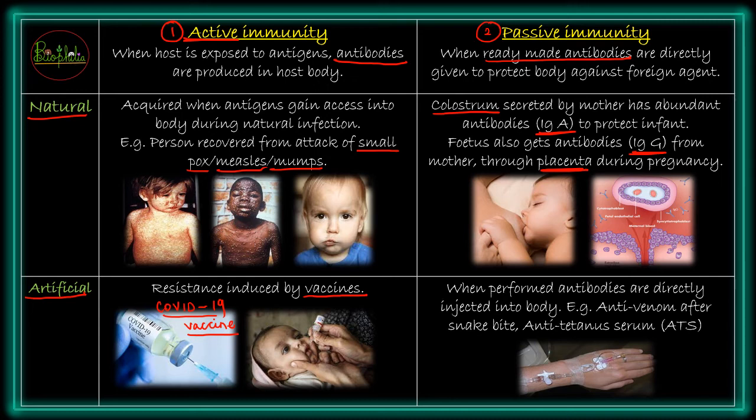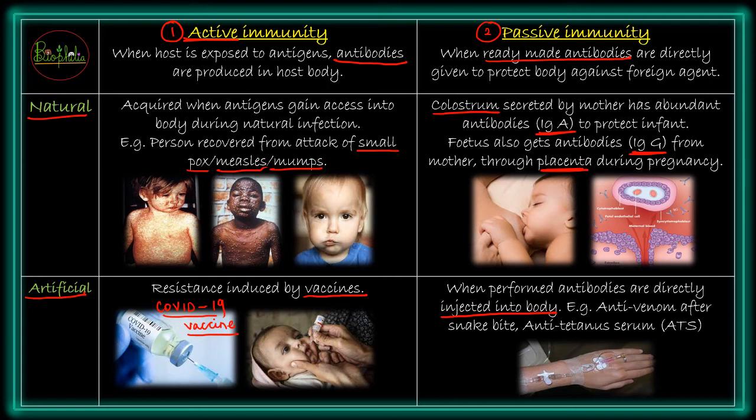अब artificial passive immunity का क्या होगा? When the ready-made antibodies will be injected into your body. So जब भी injected type of word आएगा, it is going to be artificial. So if it is artificial injection of antigen, तो वो एक्टिव में आ जाएगा, और अगर आर्टिफिशियल इंजेक्शन ऑफ एंटीबॉडीज है then it will come under the passive immunity.